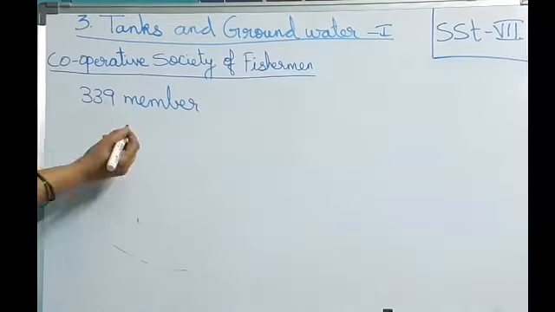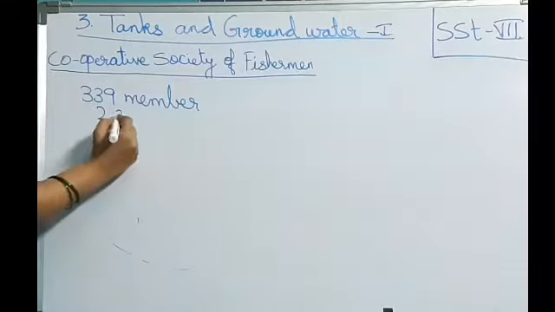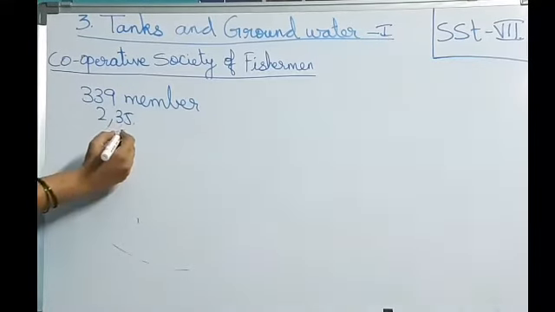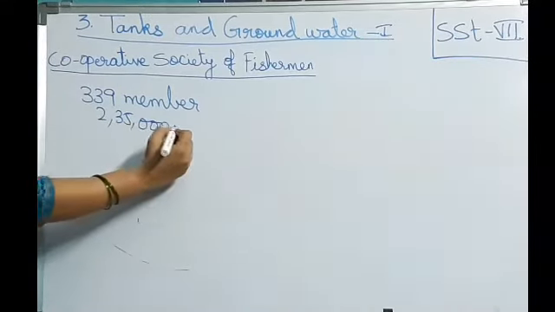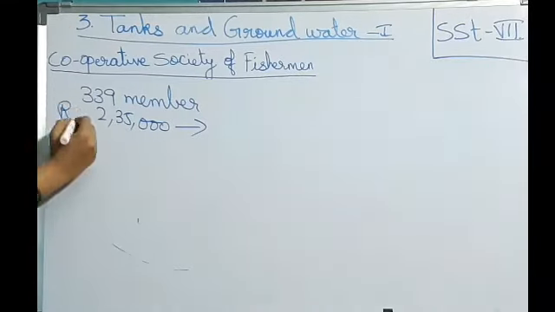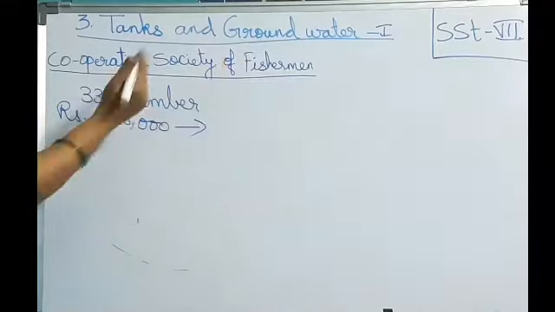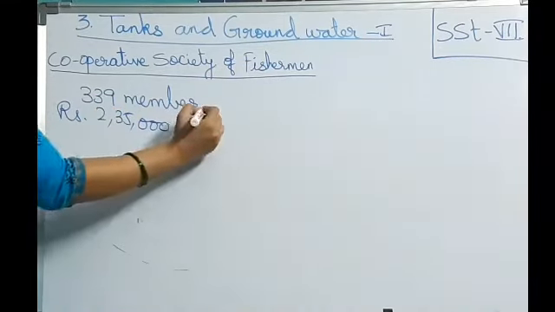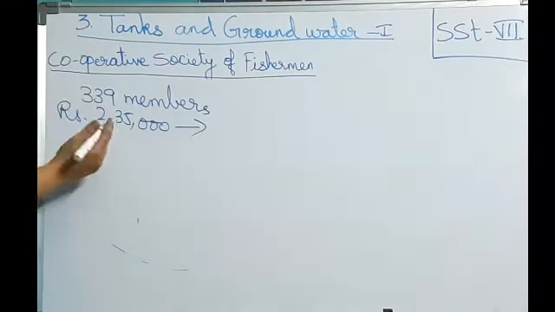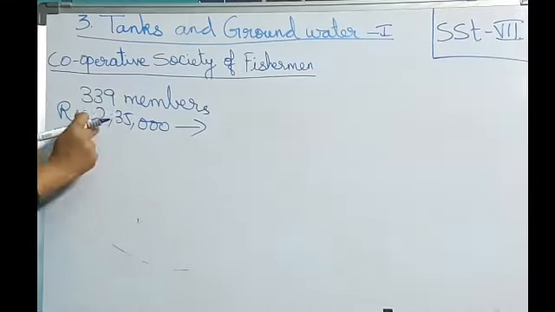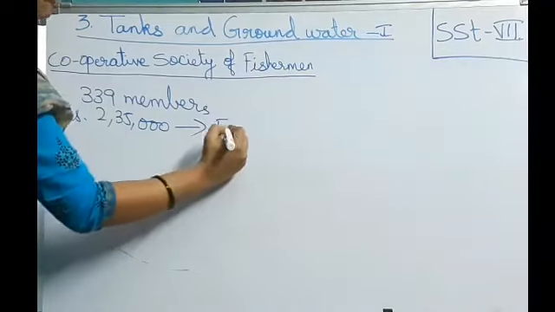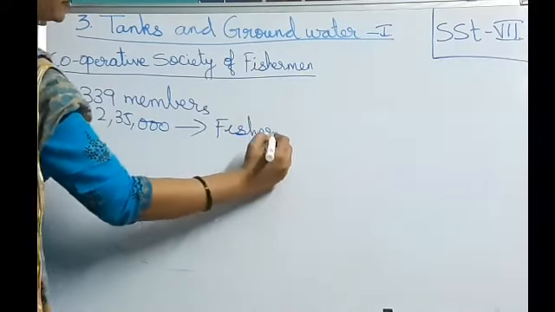And the society pays 2,35,000. How much do they pay? 2,35,000 rupees, students. How many members are there in the cooperative society for fishing? 339 members. And these 339 members are paying 2,35,000. To whom are they paying? They are paying to the Fisheries Department.